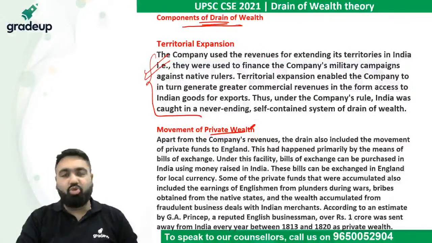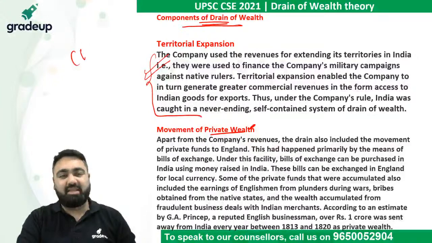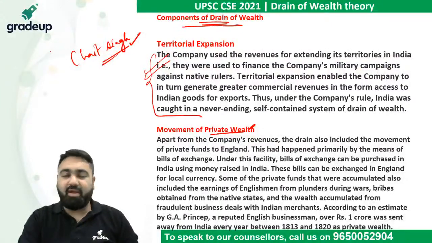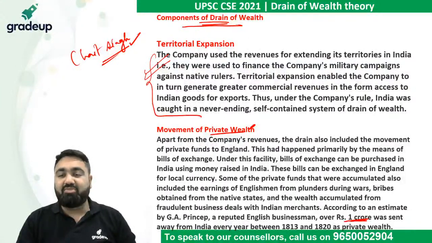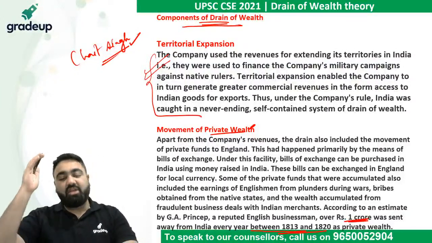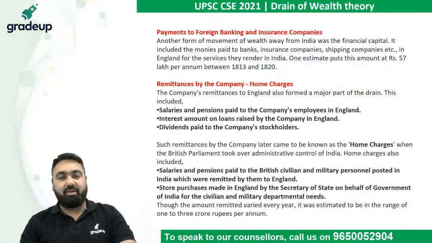You would have heard stories of Chait Singh. Chait Singh, who was a ruler of a small area near Banaras, had a lot of money extracted out of him by Warren Hastings. It is estimated that over 1 crore rupees was sent out of India every year from 1813 to 1820. 1 crore rupees at that time was a humongous amount of money. Not just this, there were payments made to foreign banks and insurance companies.